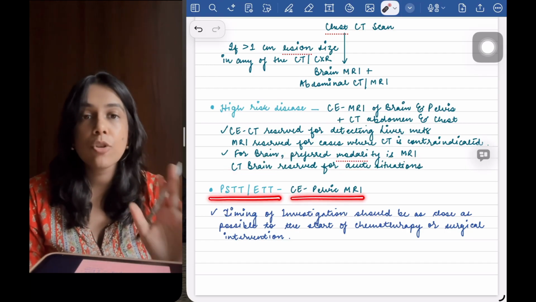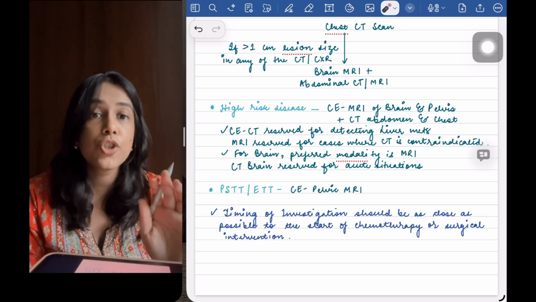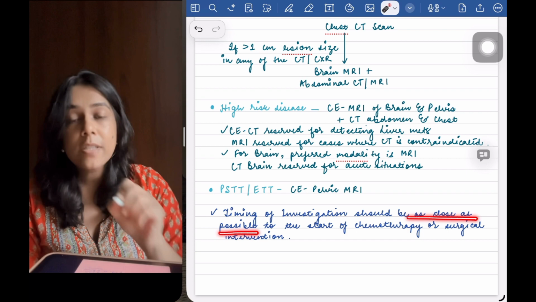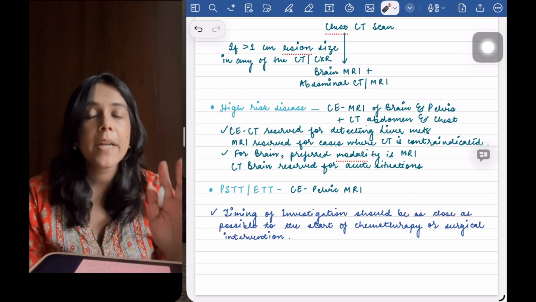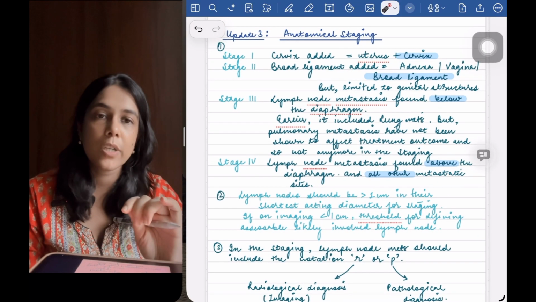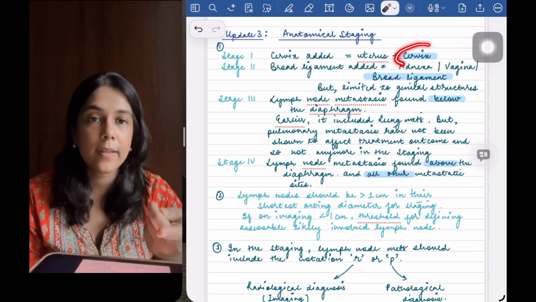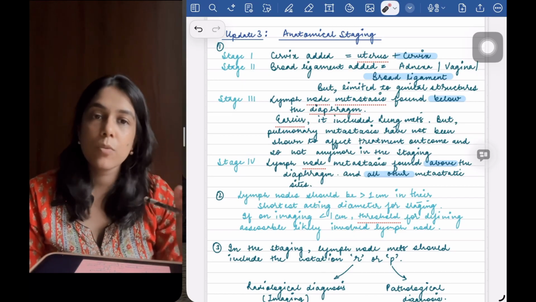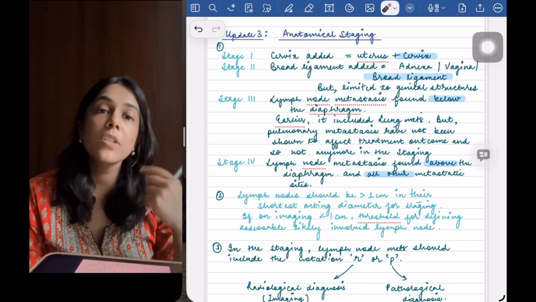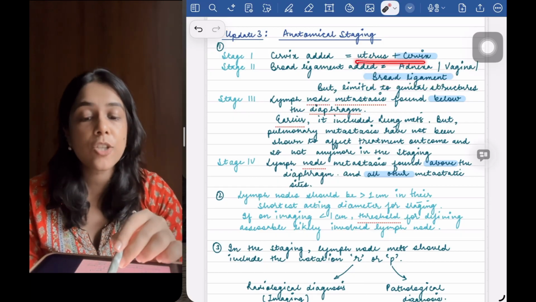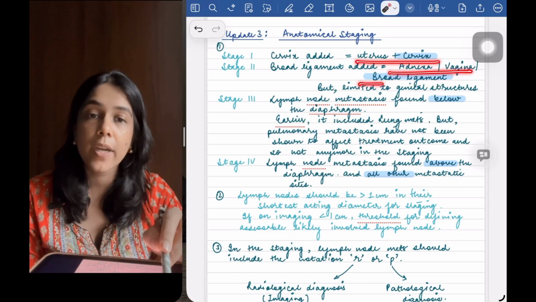The important thing here to note is that the timing of the investigation should be as close as possible to the start of chemotherapy or surgical intervention. The third update is in the anatomical staging. So earlier in stage 1 only uterus was included, but now cervix has been added in that. In stage 2 any extra uterine pelvic organ was included, but now we have included the broad ligament also. So stage 1 is cervix and uterus, stage 2 is broad ligament, adnexa, vagina.